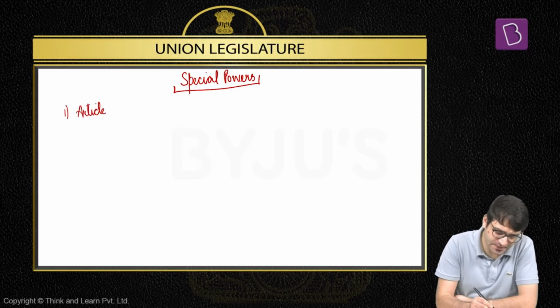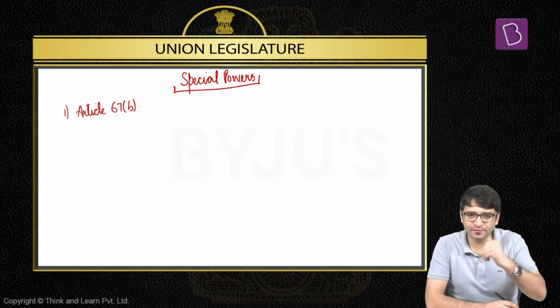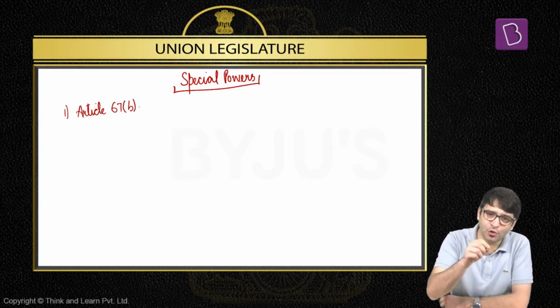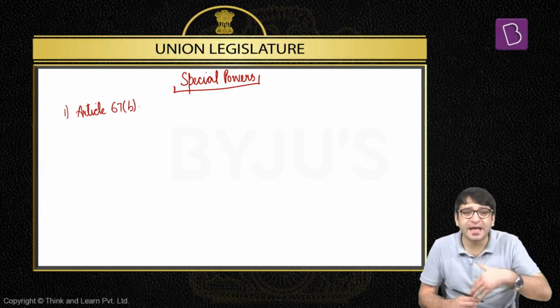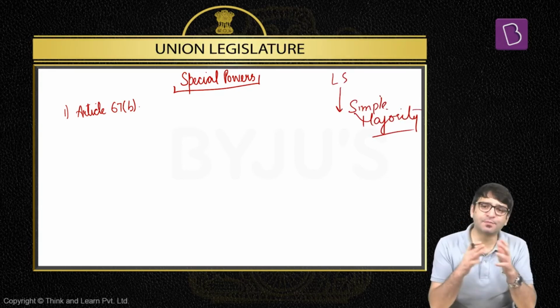Power number 1, Article 67, Clause B of the Constitution of India. Vice President is to be removed from his office. How is the Vice President removed? We have discussed. Vice President's removal can only be initiated in Rajya Sabha, which makes it the exclusive power of Rajya Sabha. Vice President is removed from his office when the Rajya Sabha passes a resolution by special majority, and then this resolution should be accepted by Lok Sabha. That means Lok Sabha will pass this resolution by simple majority. And if it is done, then Vice President is removed from his office.